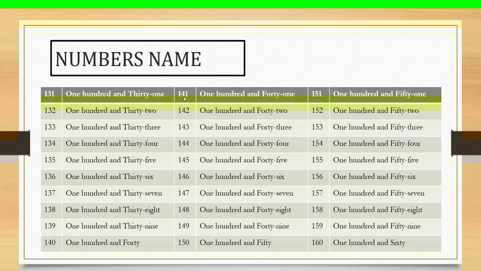In the next table, you have to count the numbers from 141 to 150. Who can count it? One hundred and forty-one. Next 142: one hundred and forty-two.